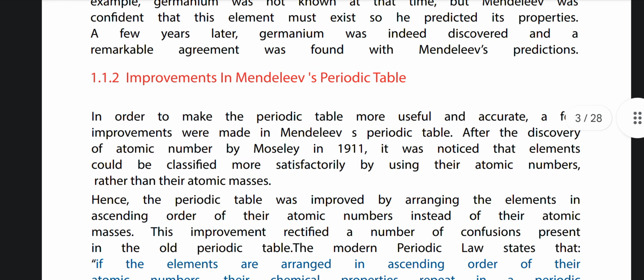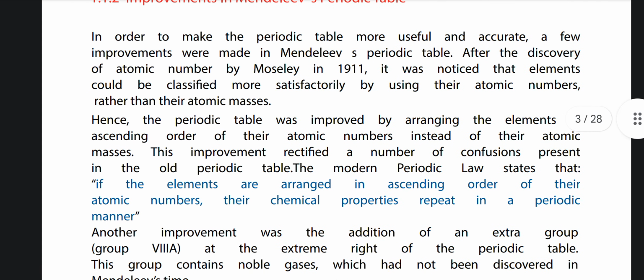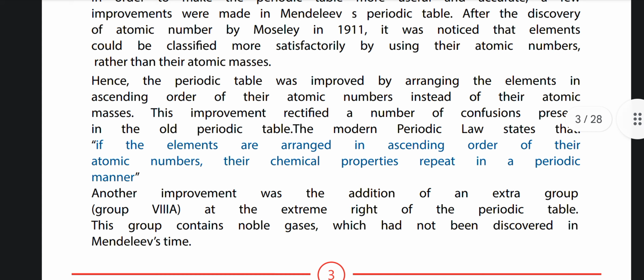1.1.2 Improvement in Mendeleev's periodic table. In order to make the periodic table more useful and accurate, a few improvements were made in Mendeleev's periodic table. After the discovery of the atomic number by Moseley in 1911, it was noticed that elements could be classified more satisfactorily by using their atomic numbers rather than their atomic masses.